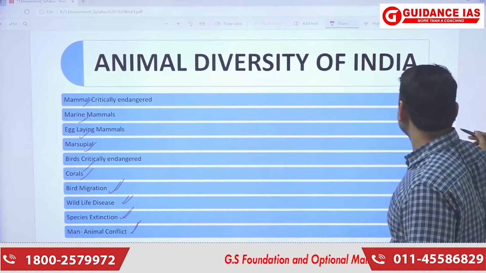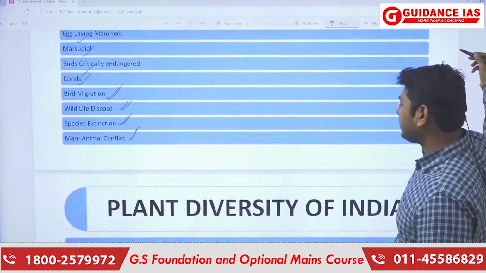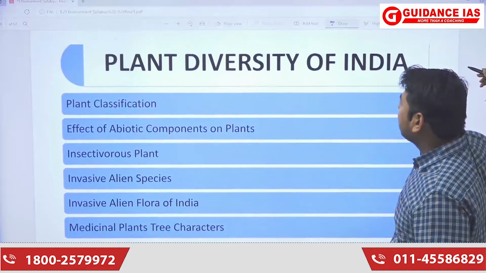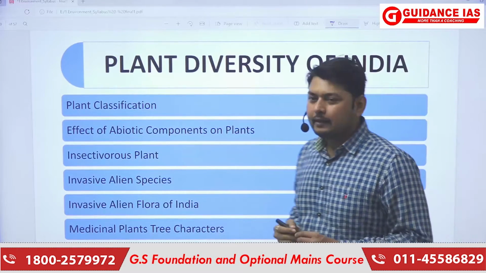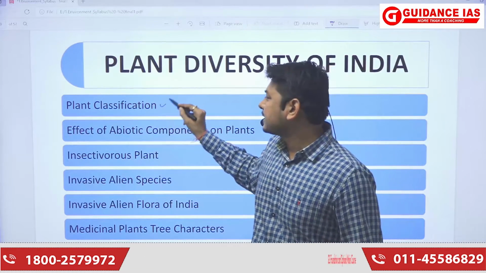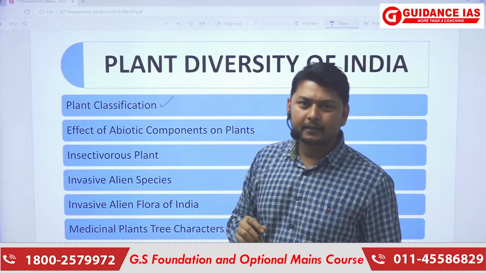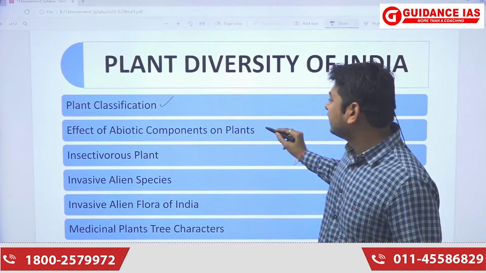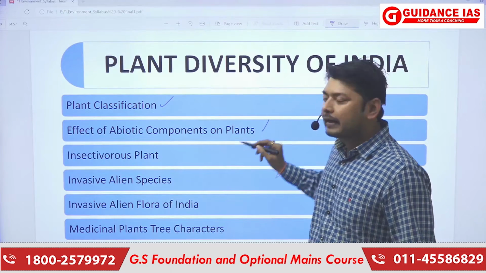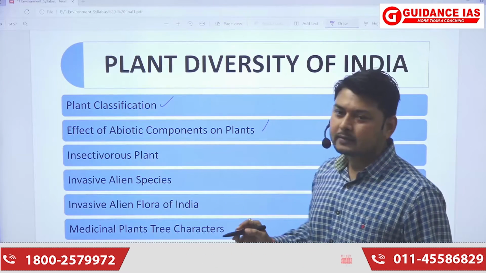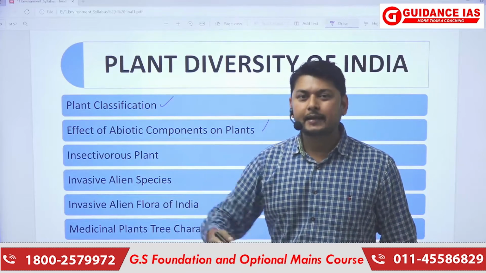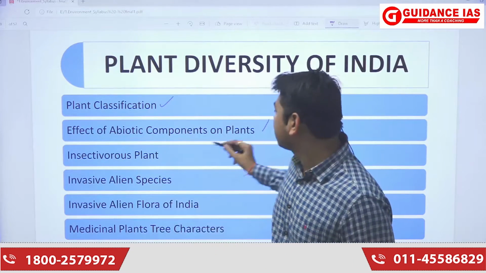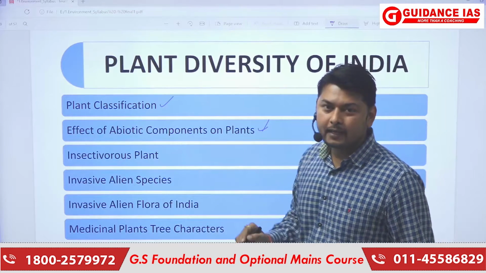Now, next we will be seeing plant diversity. In plant diversity of India, the first thing is the various classifications: how many plants there are and in what categories they are classified. We'll be seeing them in further lectures. Then the effect of abiotic components on plants. For example, there are various cycles of carbon, nitrogen, phosphorus, what effects they play, why we need fertilizers.